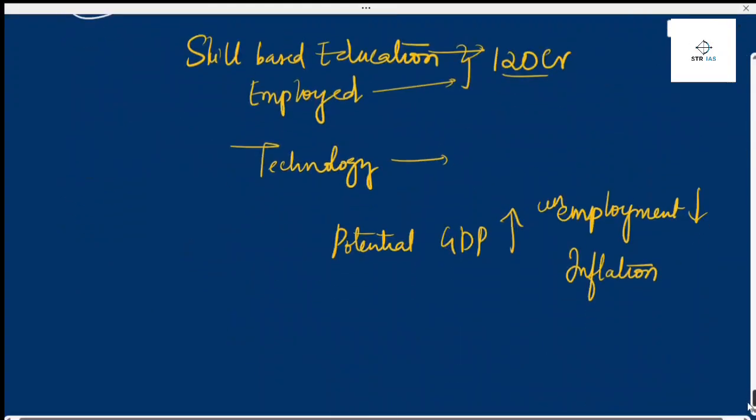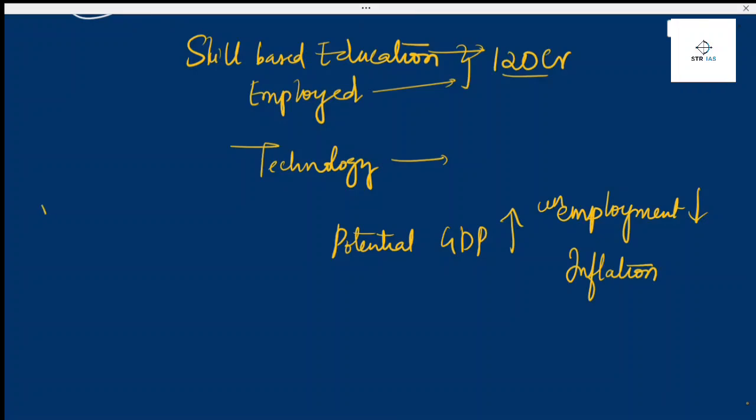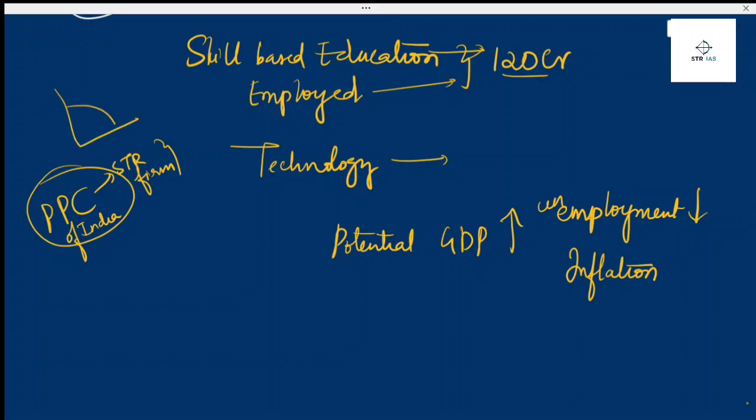With this I'm ending, and let's recap what we have seen today. We have seen the production possibility curve of India, and we have seen the production possibility curve of a firm. If everything is perfect, we can play on that curve. If someone is lazy, it will be inside. If we are increasing technology and the number of people, then we can play outside. Potential GDP will increase, inflation will increase. If we are playing inside, recession will increase, unemployment will increase. Here unemployment will decrease. So with this I'm ending today.